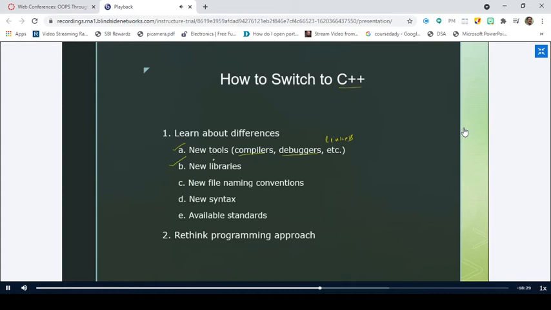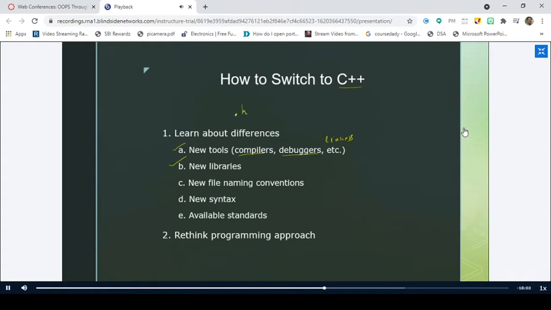Right. And there are some new libraries that are supported for C++. So what do you mean by library in a programming language? Anybody please respond? Predefined functions. Yeah, it consists of some predefined functions, macros, and all these things, right? So in the C programming language, we have a concept called header file, which has an extension of .h, right?